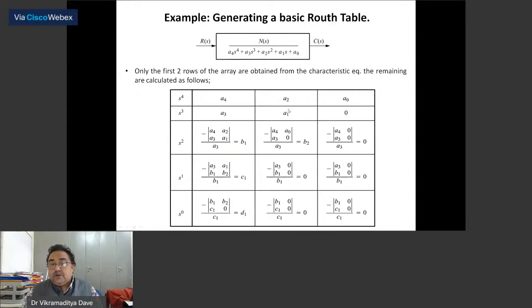Similarly, here also you will take the first row, the first column, and the coefficient of the third. So A4 multiply by 0 minus A3 multiply by A0, divided by this first coefficient A3, that will be your B2. Similarly, here nothing will be there, so it will be 0. Now let us come to S1. For S1 we will take into account this one.